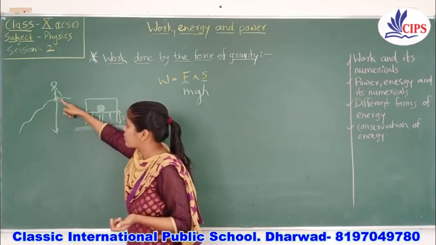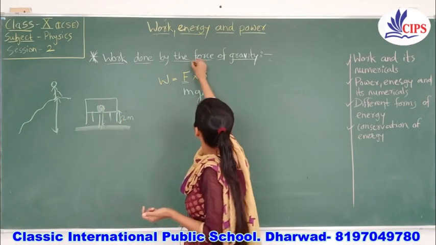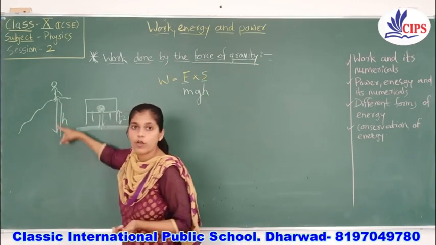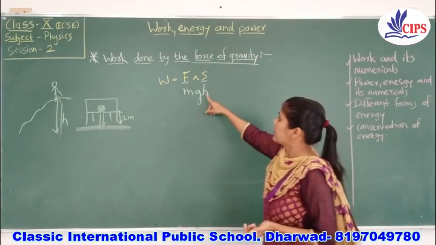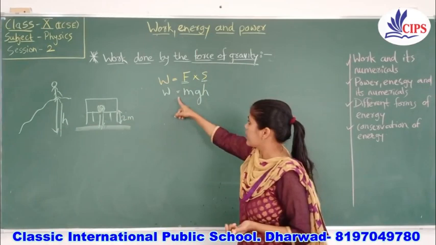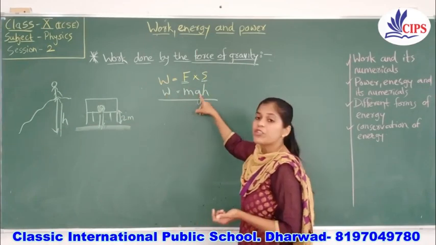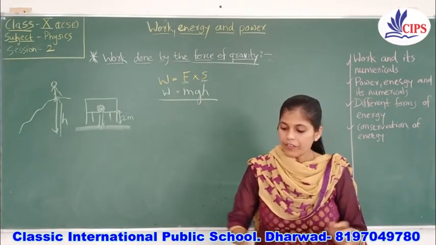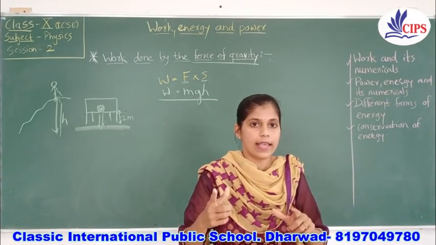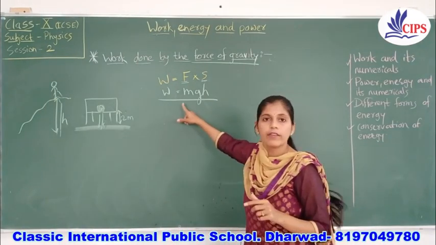While calculating displacement in the case of the force of gravity, you need to know the height. So work done by gravity always equals mgh. Don't worry, we will solve some numericals and you will get a clear idea in which cases you use the second formula.